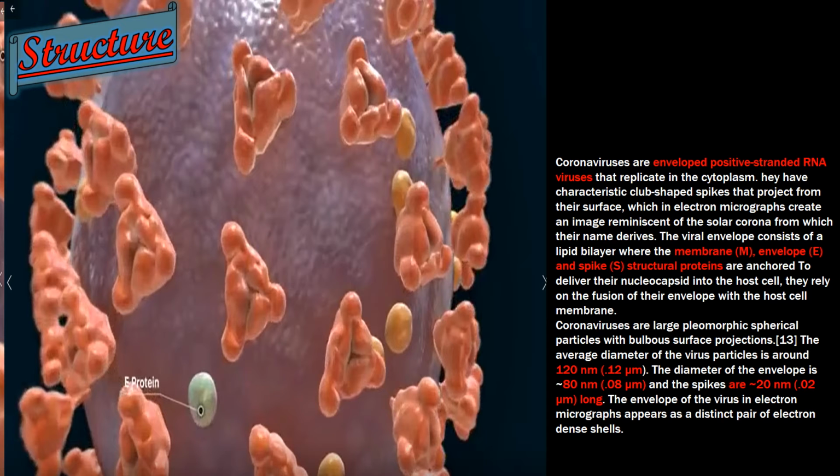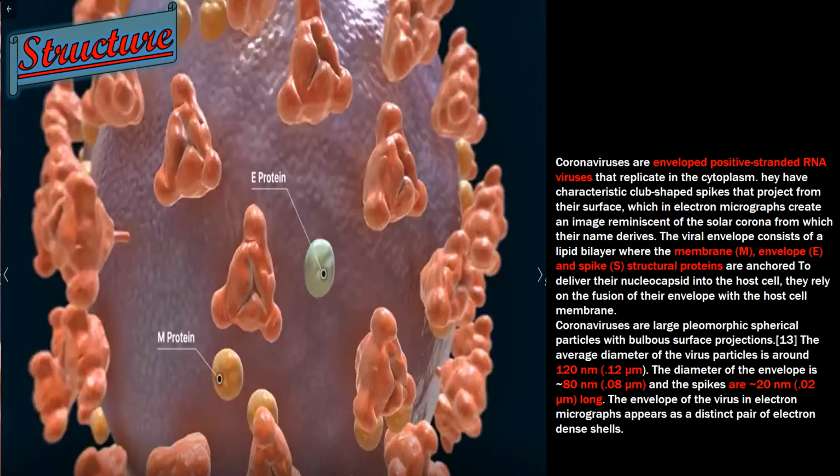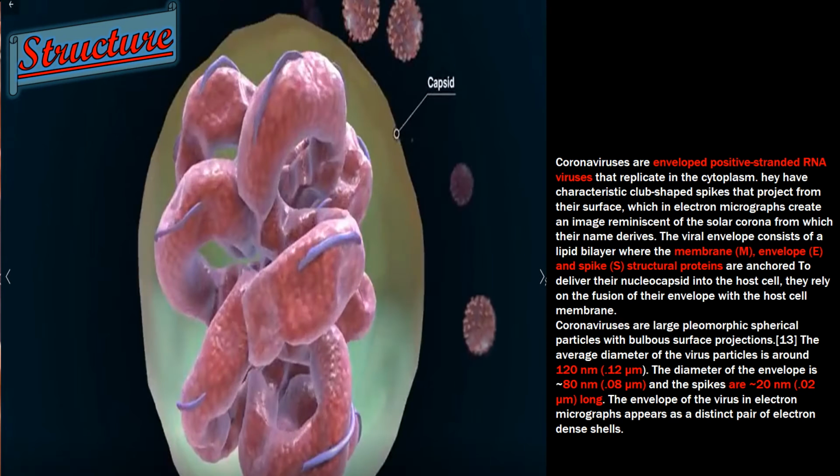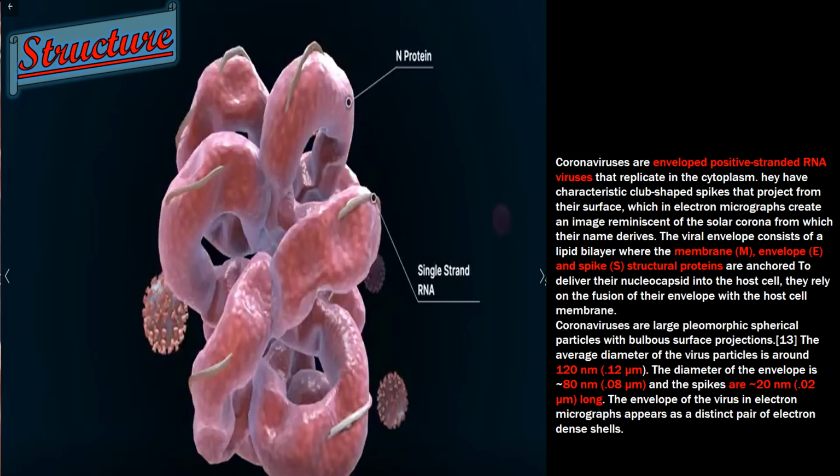Besides the surface proteins, we have the viral envelope. It is a fatty layer, and in contact with soap it will break down, killing the virus, and that's why hand washing is necessary. Next is the capsid, which is a shell encoding the genetic material of the virus, and there is the N protein, which binds with the single-strand RNA, which allows it to replicate. The N protein has multiple functions and is also involved in defense mechanisms.